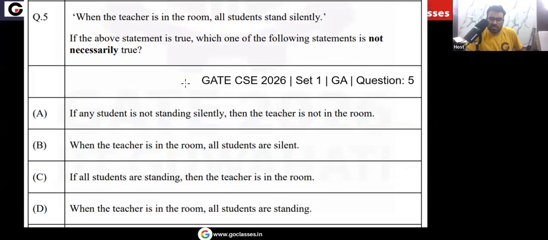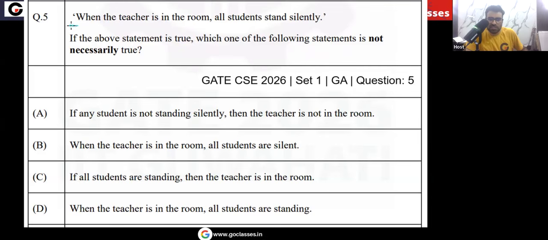Let's solve GATE CS 2026 set 1 question. A very simple question from propositional logic. When the teacher is in the room, all the students stand silently. If the above statement is true, then all the students will stand silently when the teacher is in the room. So if the above statement is true, which of the following statements is not necessarily true?